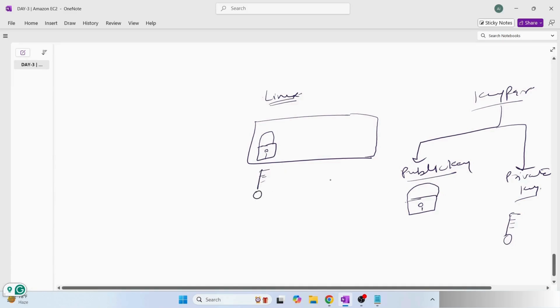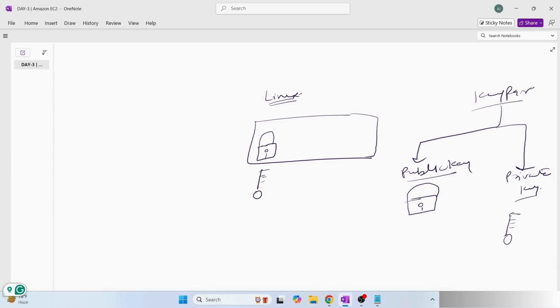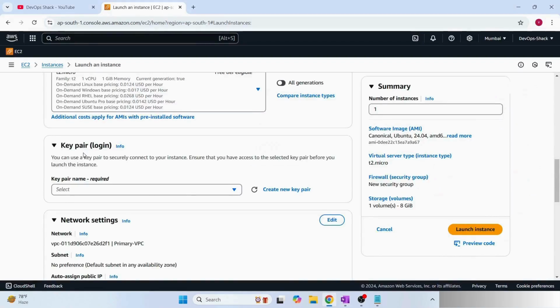And this is how authentication or access to machine is given. Once you create a virtual machine, by default one public key will be copied inside the Linux machine, and the private key pair of that public key will be available to you, which you can use for accessing the machine.